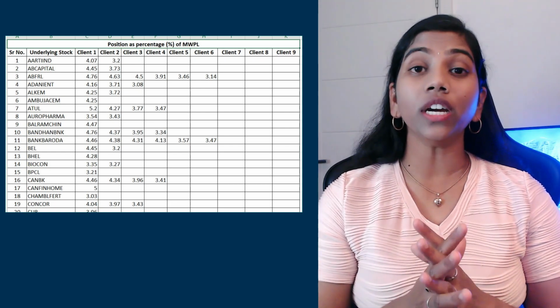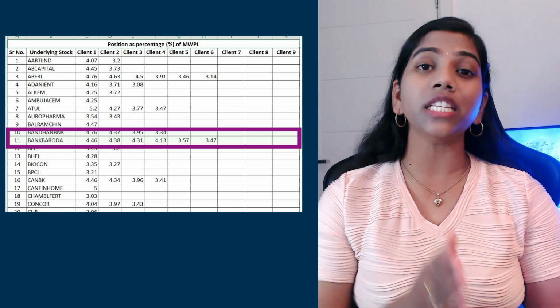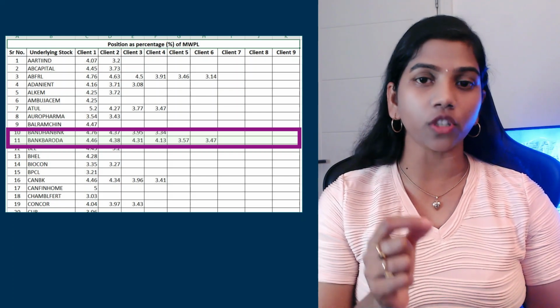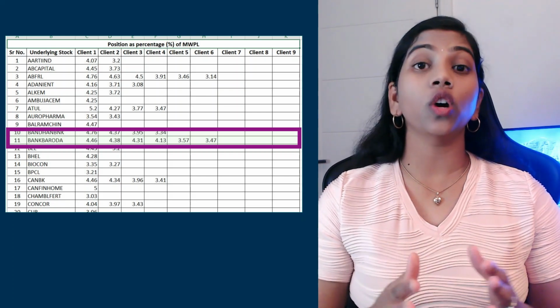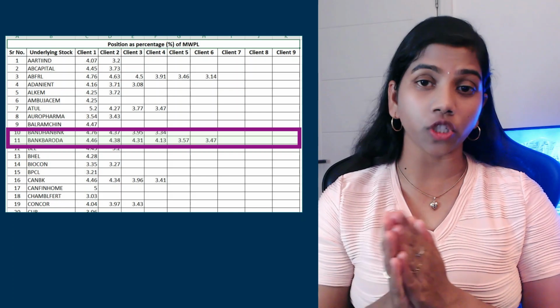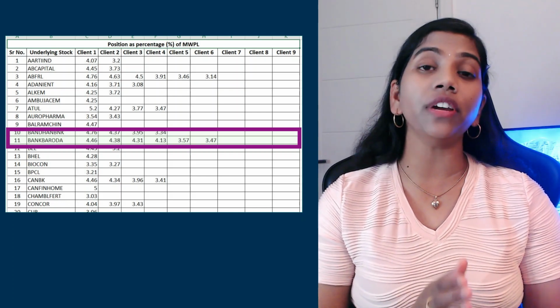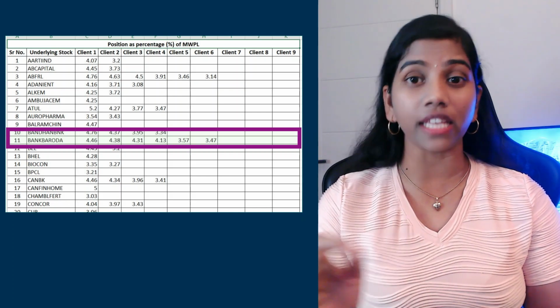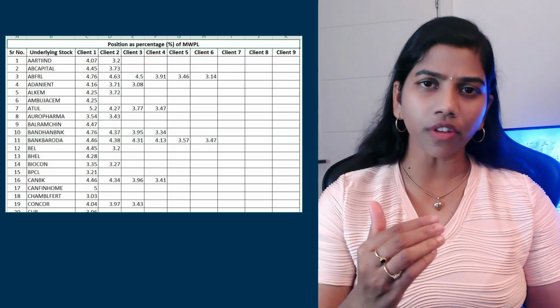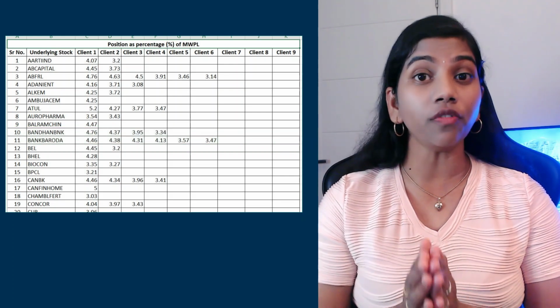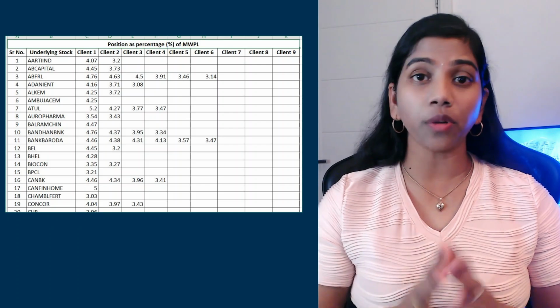For example, look at this Bank of Baroda stock. 6 people are holding over 3% of the stock in the derivative market. So if those 6 close those positions, it will directly affect the stock price massively. It can be favorable, but it can also be unfavorable. Hence, we have to be careful.